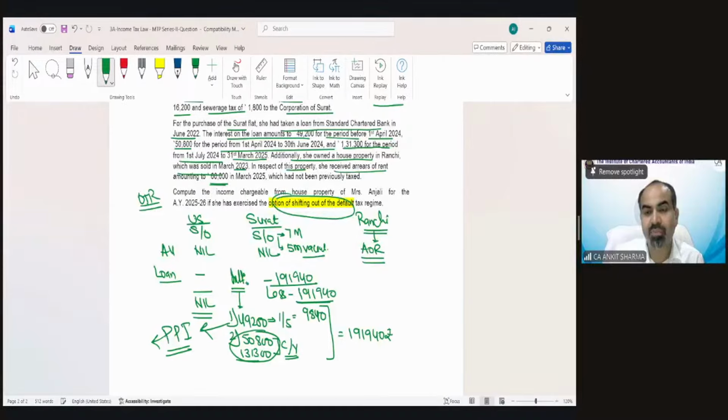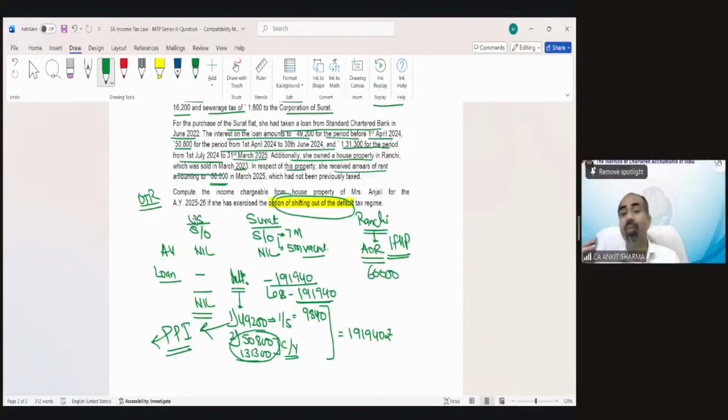Now the Ranchi property has already been transferred in 2023. But we received arrear of rent of rupees 60,000 from that property in this year. So arrear of rent is also going to be taxed under income from house property. It does not matter whether you are still the owner of that property or not.